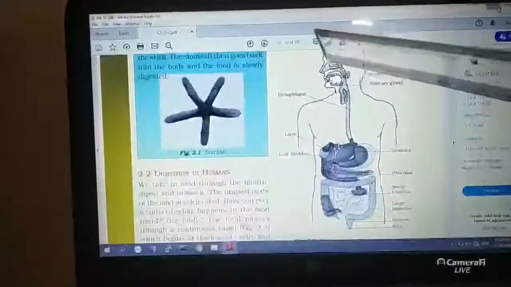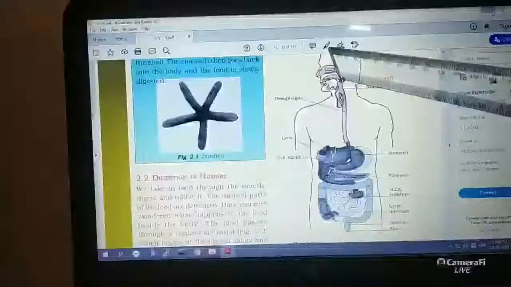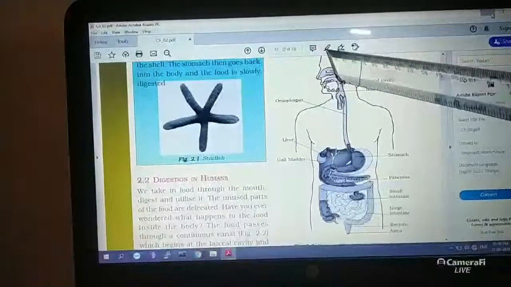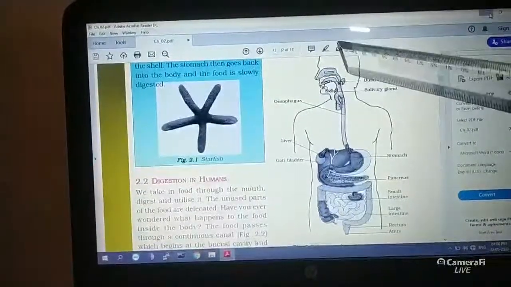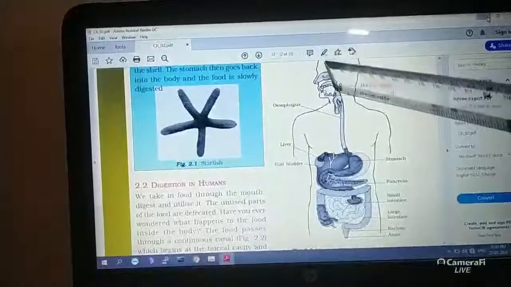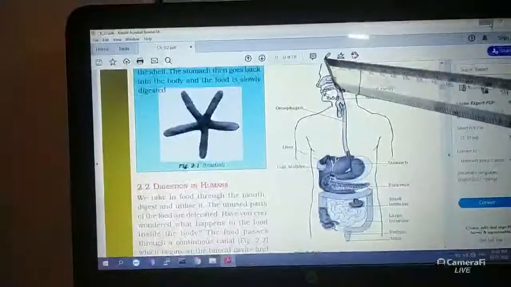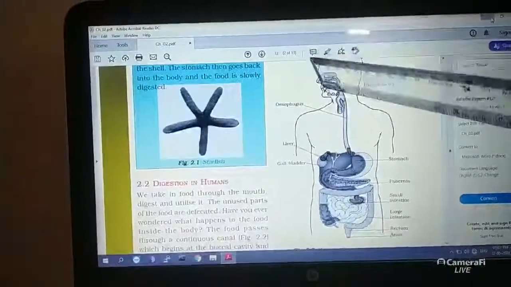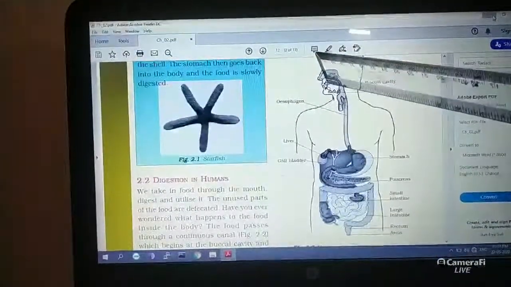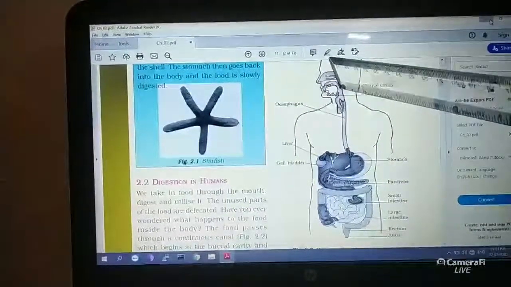Salivary glands help in the breakdown of boiled starch partially and make it into a simple form. Starch means carbohydrate. No protein and no fat digestion occurs in the buccal cavity.